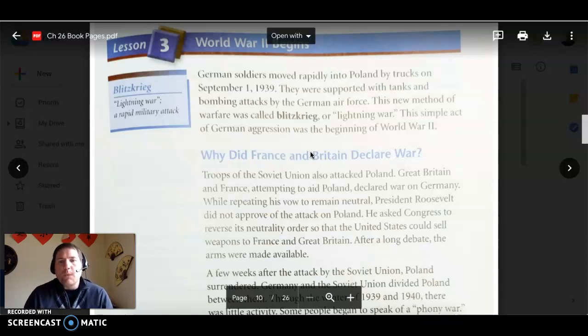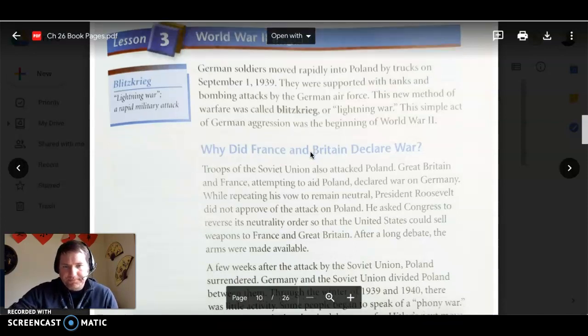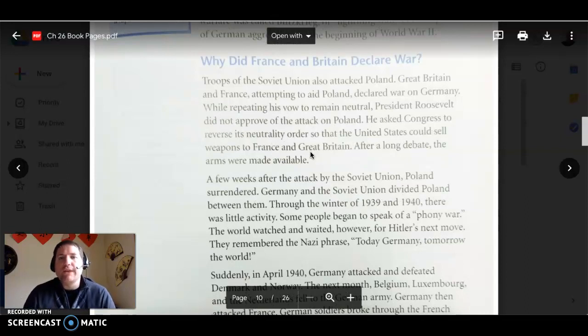Okay. Why did France and Britain declare war? Troops of the Soviet Union also attacked Poland. Great Britain and France, attempting to aid Poland, declared war on Germany. So, since Poland was attacked, Great Britain and France declared war on Germany. So officially, we have three countries in it already.